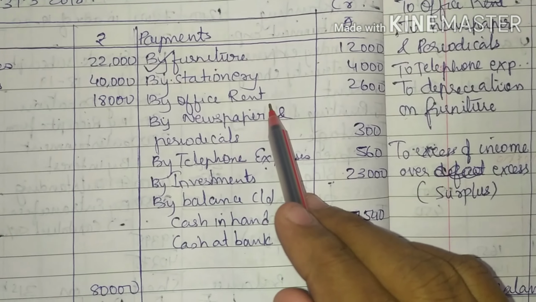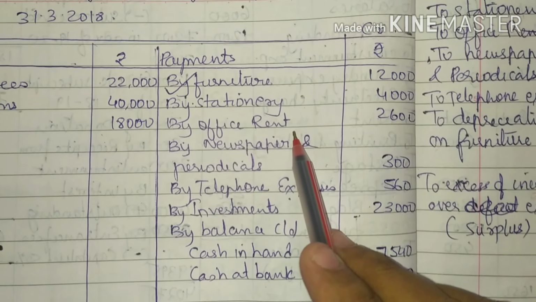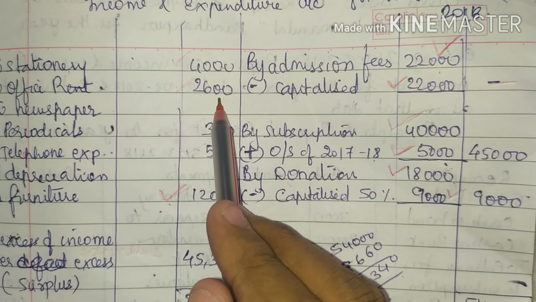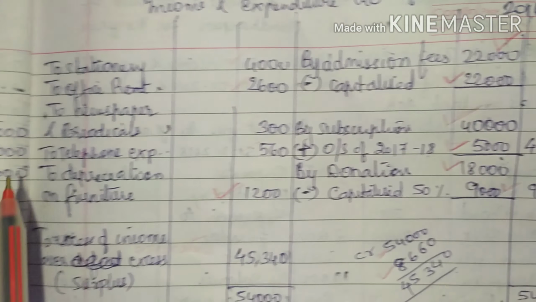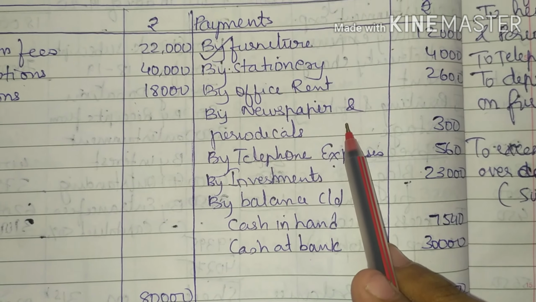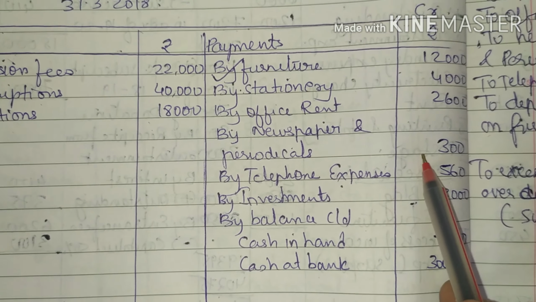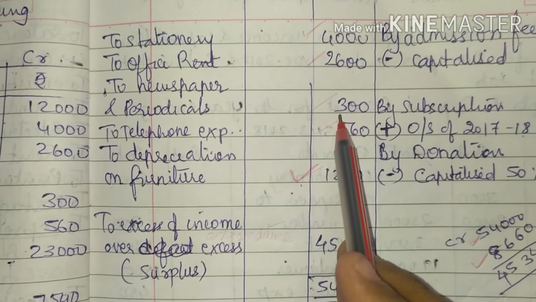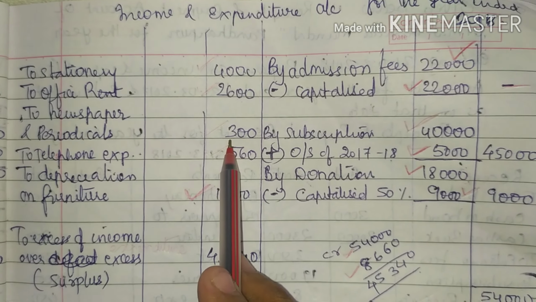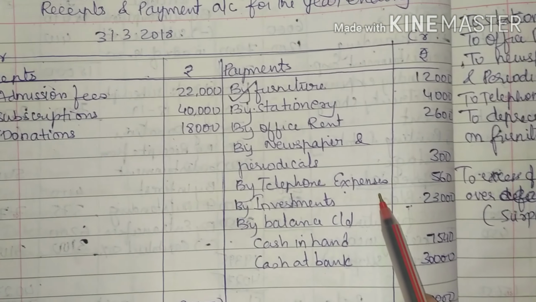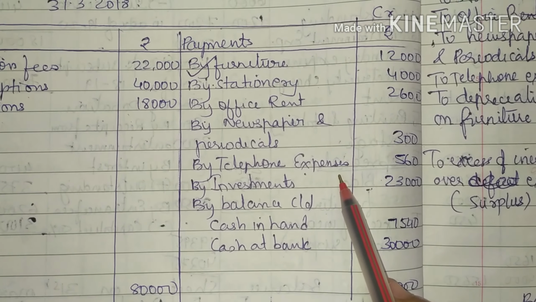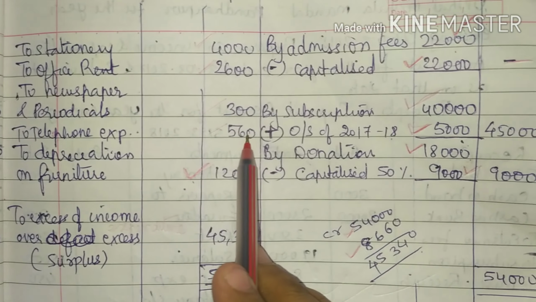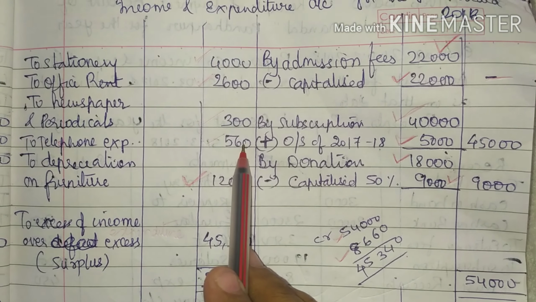We are going to write in the expense side 4,000 rupees. Then we have office rent. It's also an expense. We will write in expenditure side, debit side, 2,600. Then we have newspaper and periodicals 300 rupees. Again it is an expense. We write in debit side of income and expenditure account 300. Then we have telephone expenses which is 560 rupees, which is also an expense. We write in debit side 560 rupees.